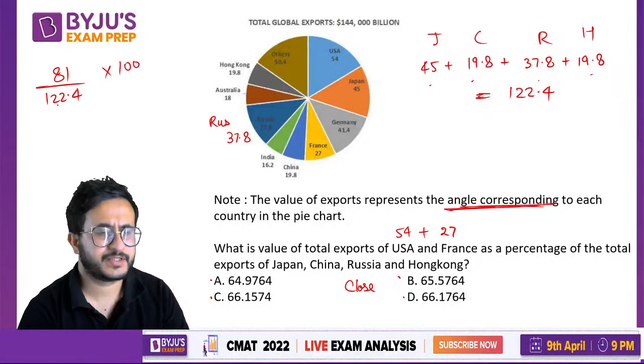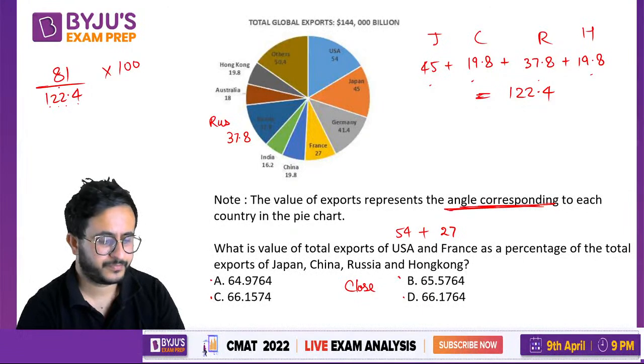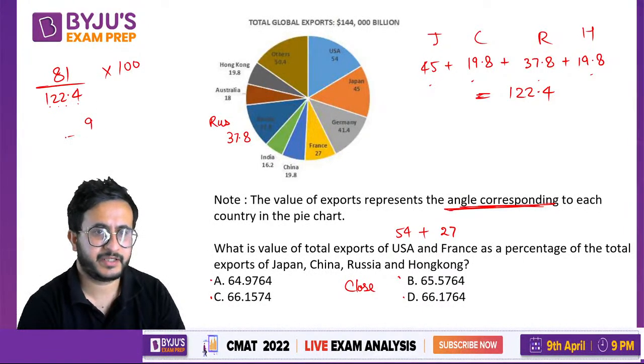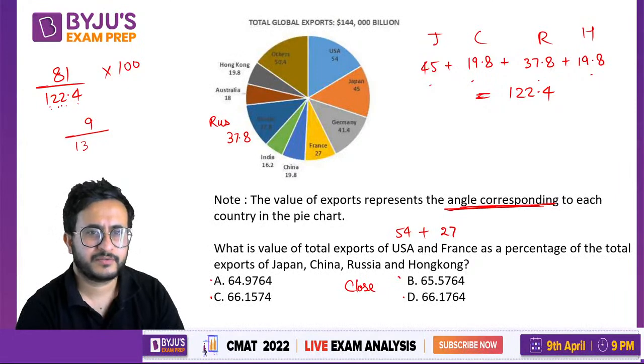Now, if you see this, I hope you know that 1, 2, 2, 4 adds to 9, right? So these are divisible by 9, and we will be able to divide by 9. So it will be 9 upon 13.6 into 100.